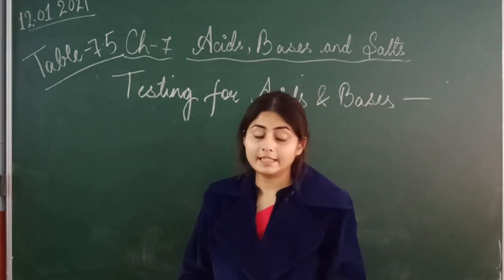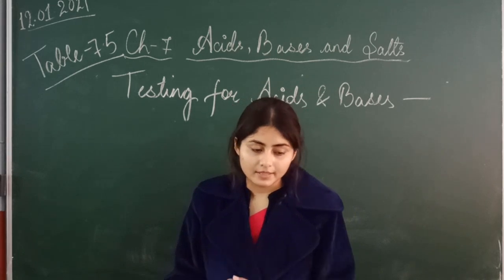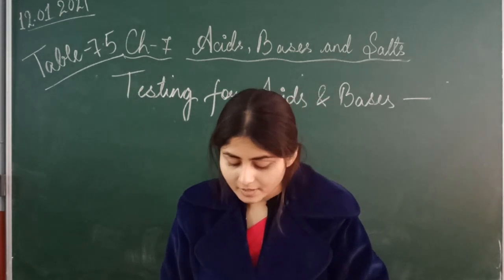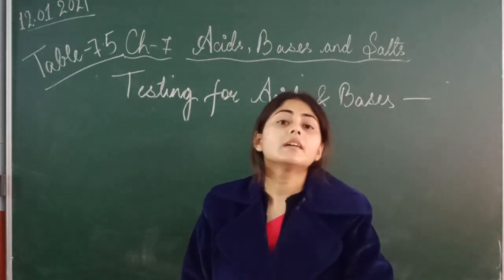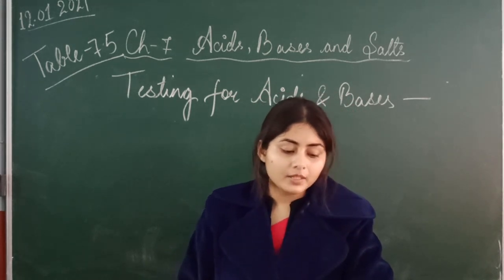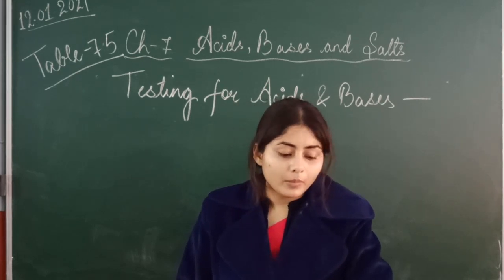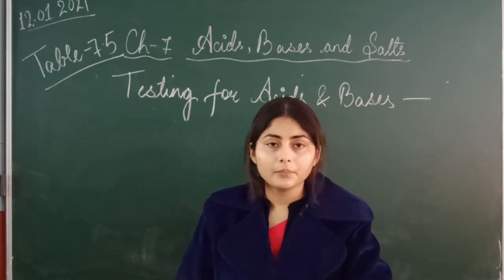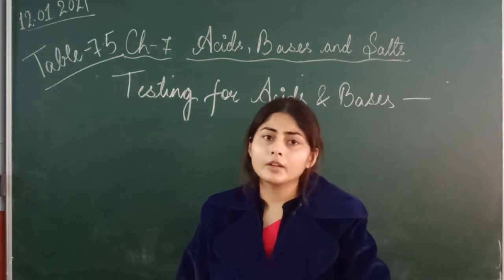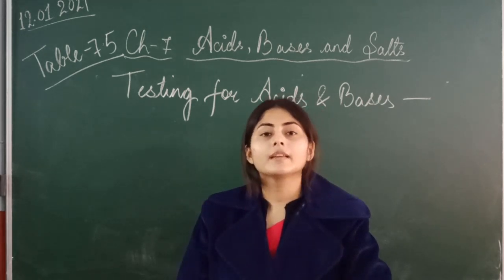So using these indicators, we identify acidic and basic household substances. In Table 7.6 are some substances, bases and acids, that we use in our daily life. Let's see which one is acid and which one is base. Like bathroom acid, which we use in cleaning the tiles and toilet seat. That bathroom cleaner is an acid compound.